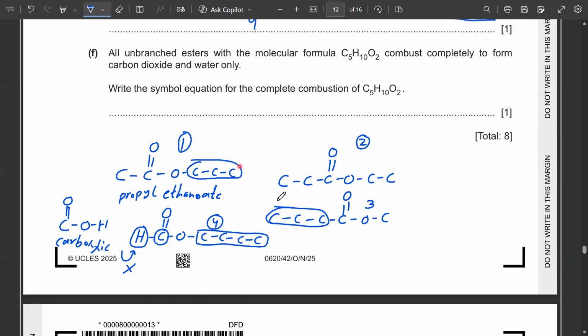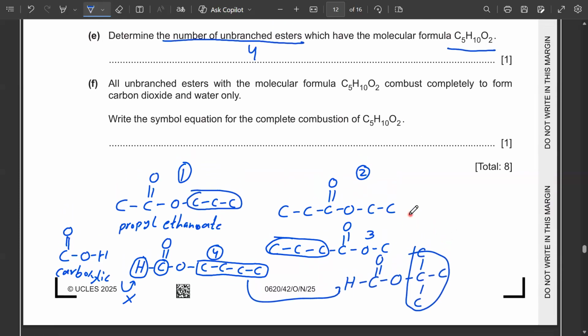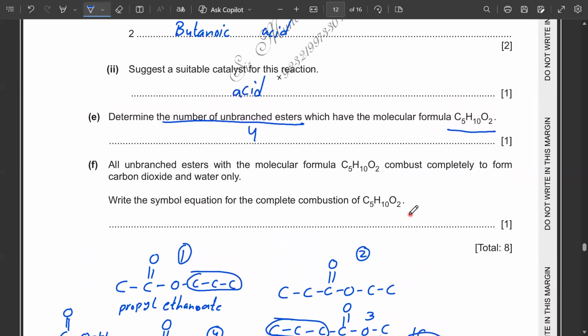There is no branching. Branching could be something like this. If I convert this thing into a branched ester, it would be something like this. I would have a branch over here, a branch over here, a branch over here. This is the branching. So I have not made any such ester having a branch.